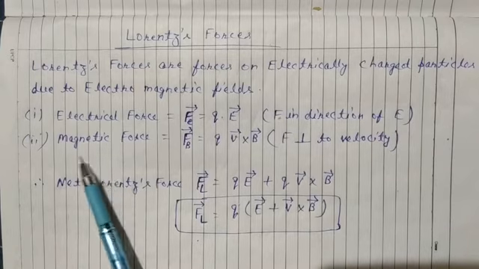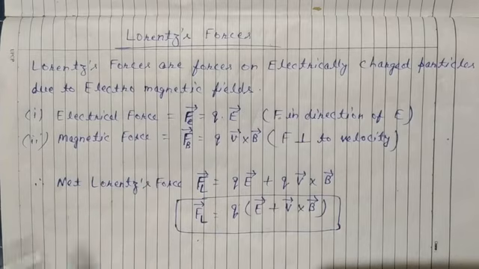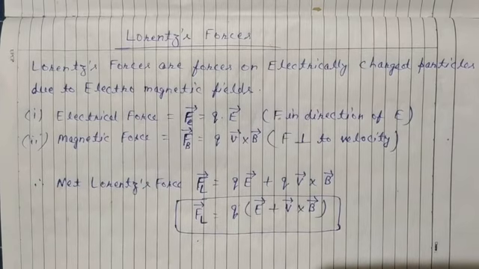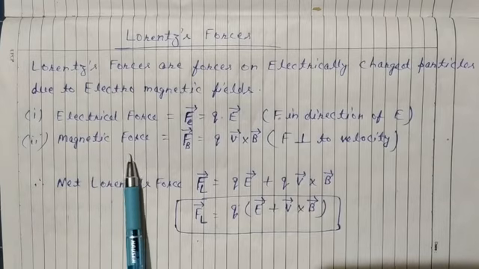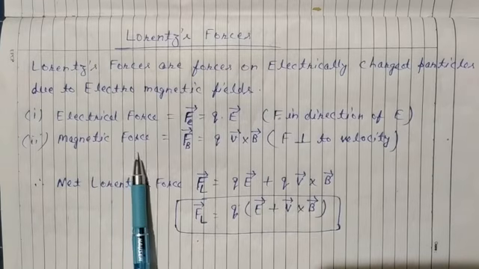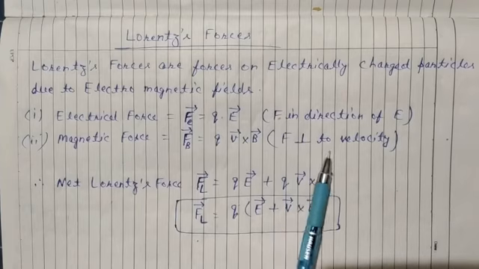This magnetic force only changes direction, and it always remains at right angle to velocity.